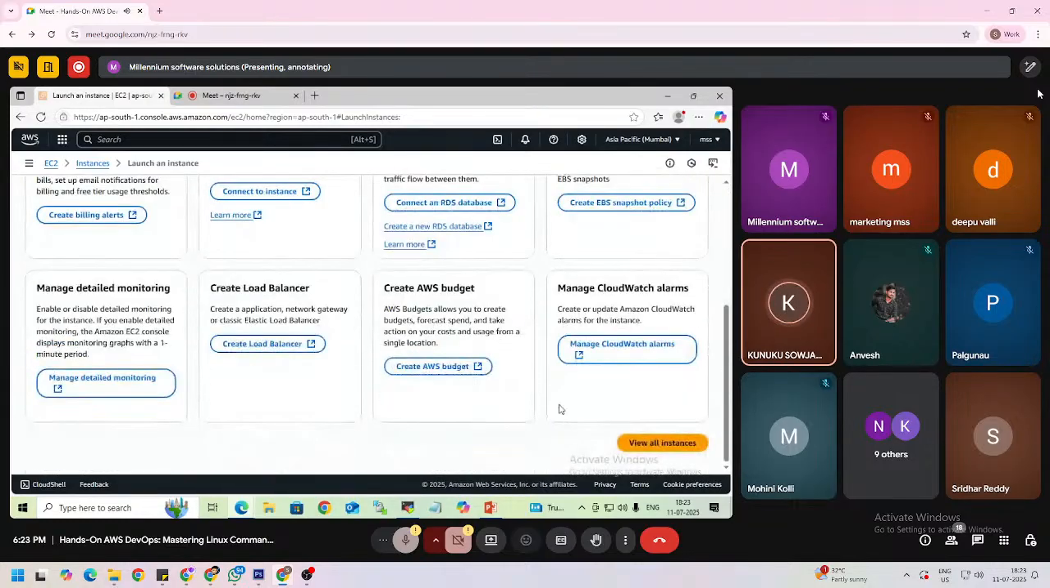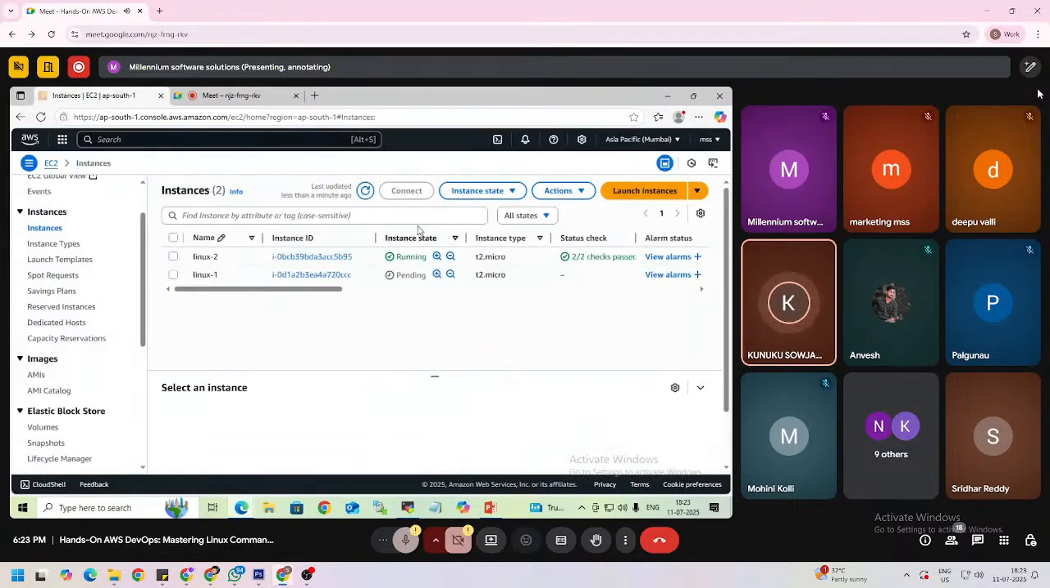Right, so scroll down, click on view all instances. So wait up to this instance was coming into running state. Right, so here it was in pending state.